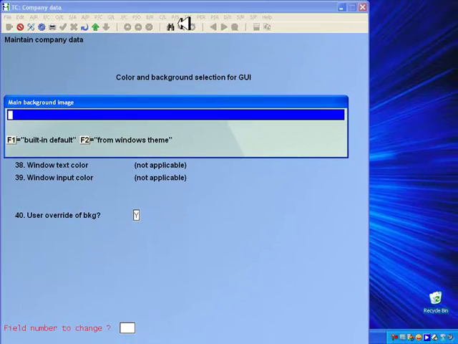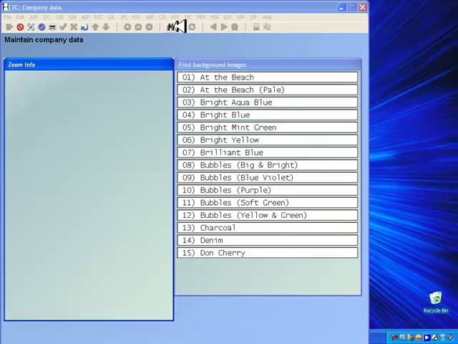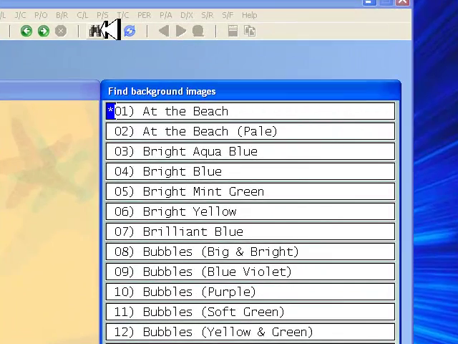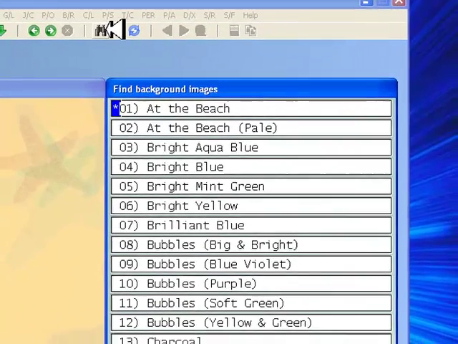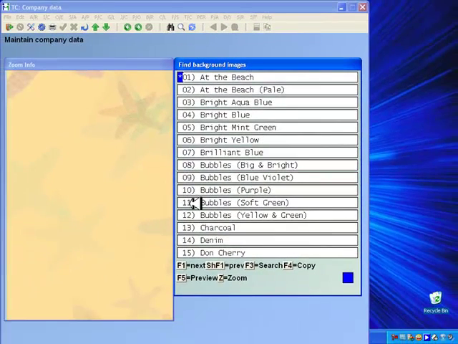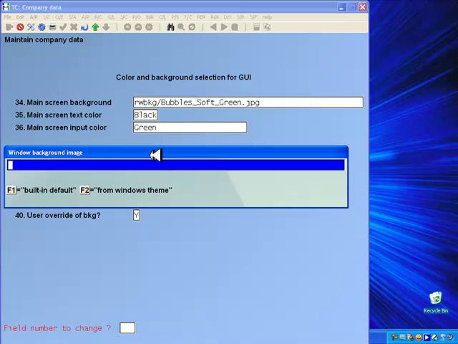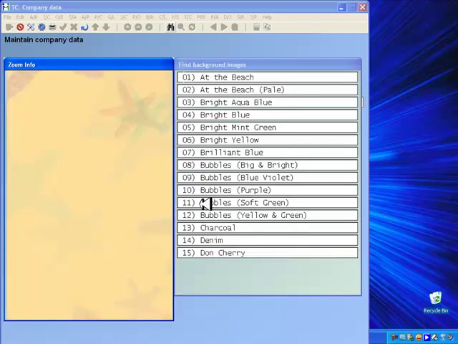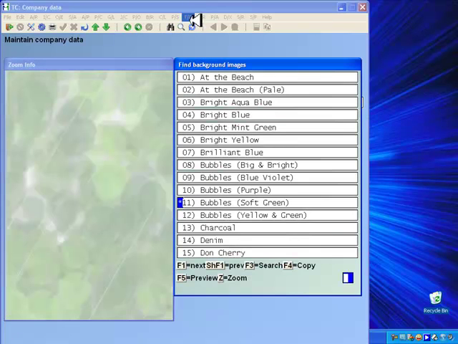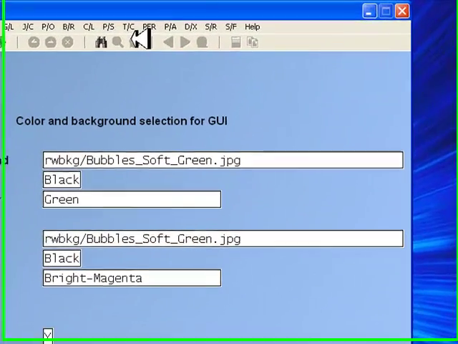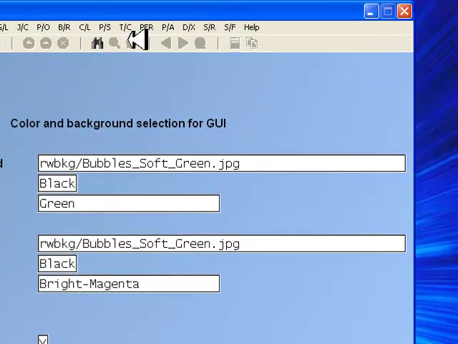If you click on the binocular icon or enter a question mark, you can explore the new color themes. There's more than 40 to choose from. Here we'll try out the soft green bubbles. Be sure to change both the main screen background and the Windows background so that they will both match. This setup in the company data will then be the company colors.